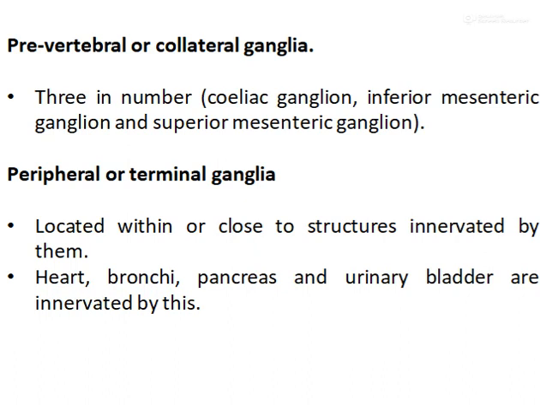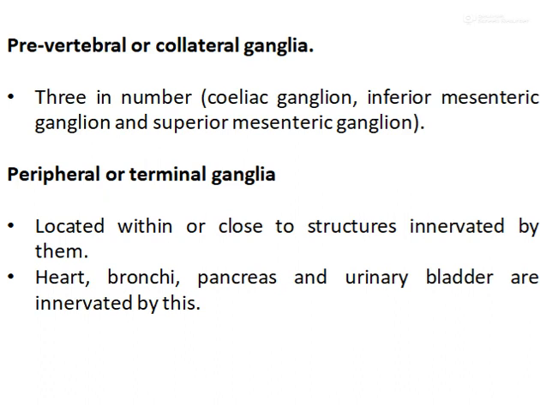Second is the prevertebral or collateral ganglion. It is three in number: one is the celiac ganglion, second is the inferior mesenteric ganglion, and third is the superior mesenteric ganglion. Third is the peripheral or terminal ganglia.